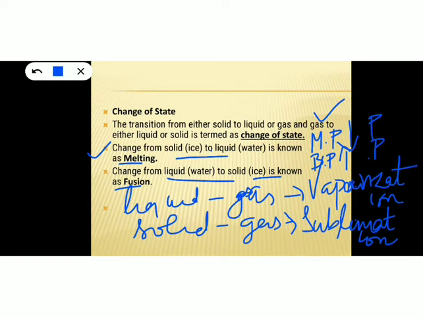But at the same time, when the pressure increases, boiling point increases and it takes much more time for the substance to boil. So, boiling point increases with increase in pressure, but melting point decreases with increase in pressure.